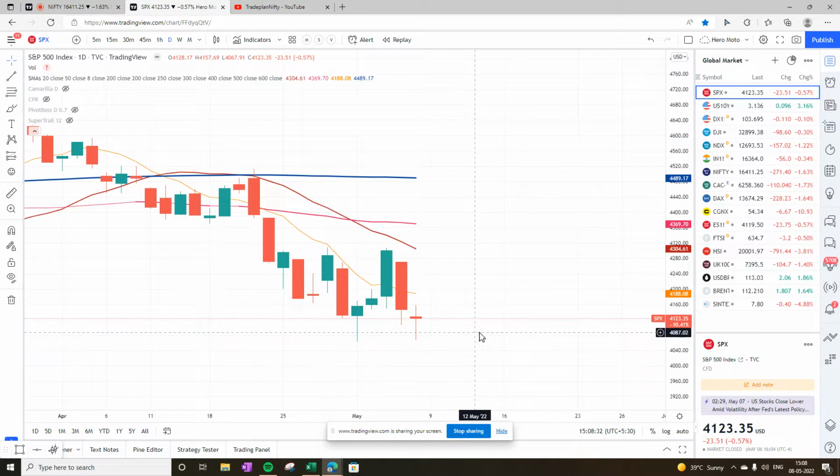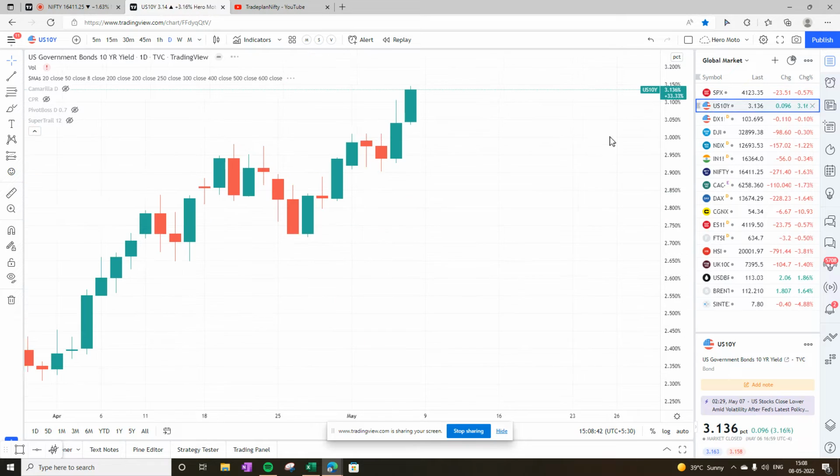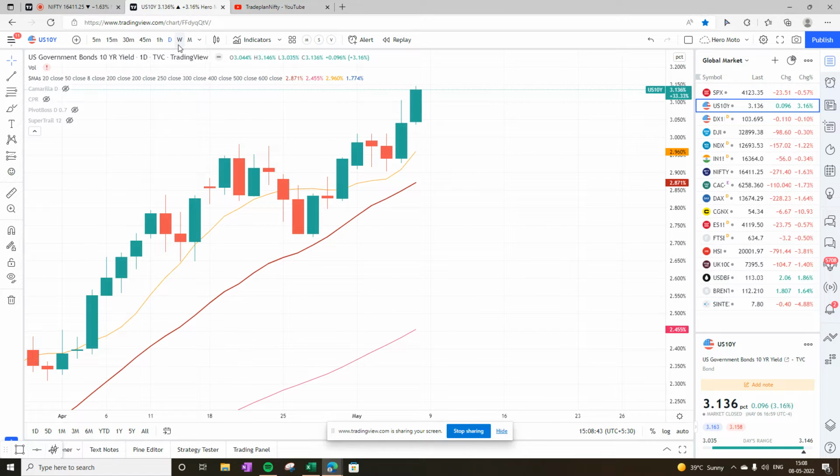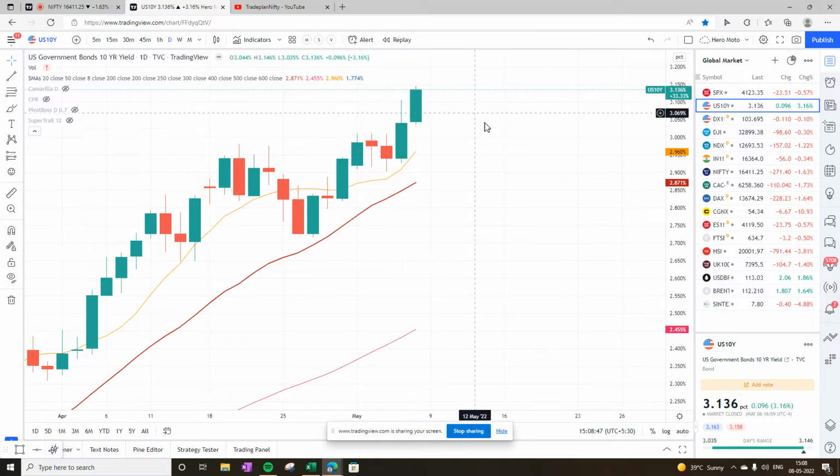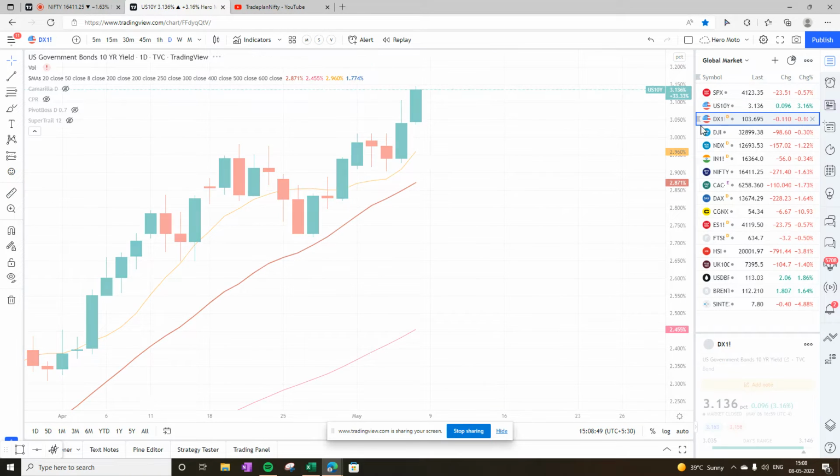So 4123 can become a big support. We need to see. But as of now, S&P 500 is definitely in a downtrend. US government 10 bond yield on the weekly chart as well as on the daily chart is in super trend and is going up with no sign of reversal.